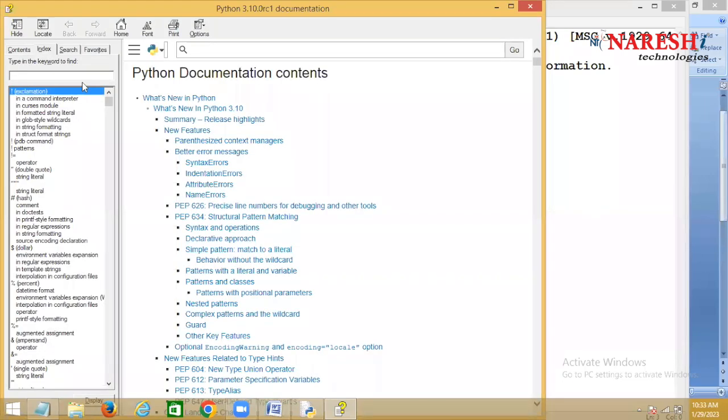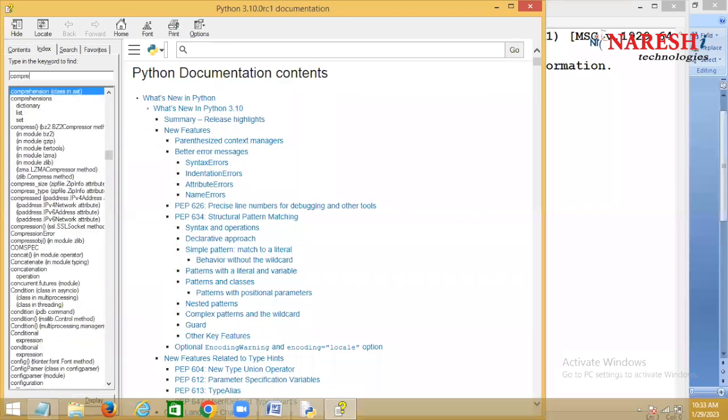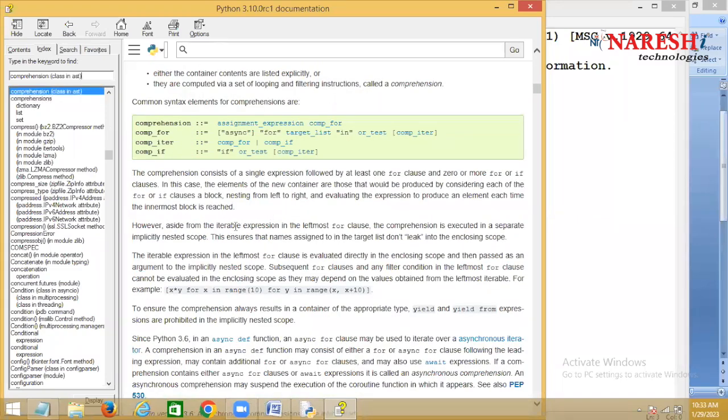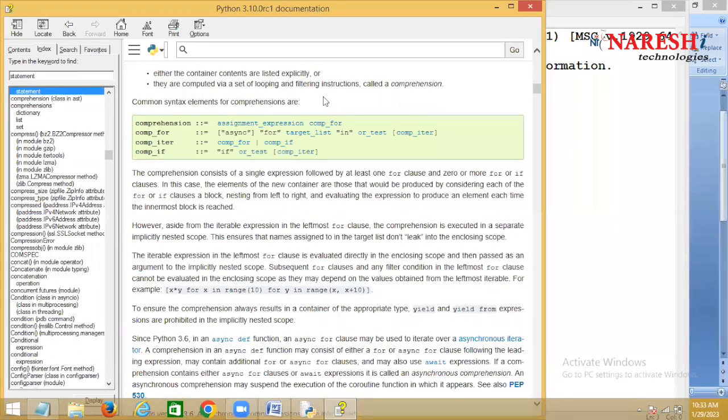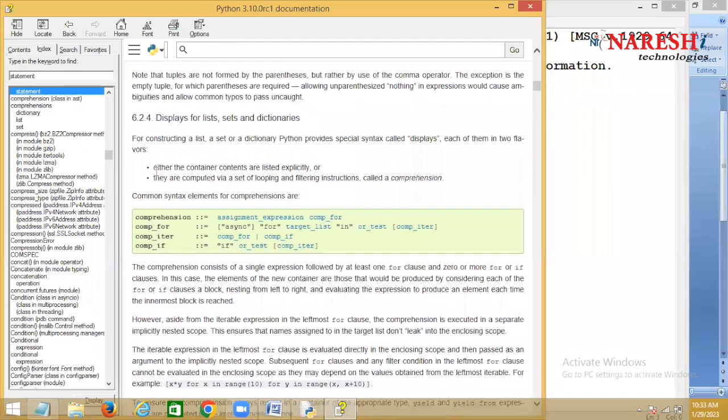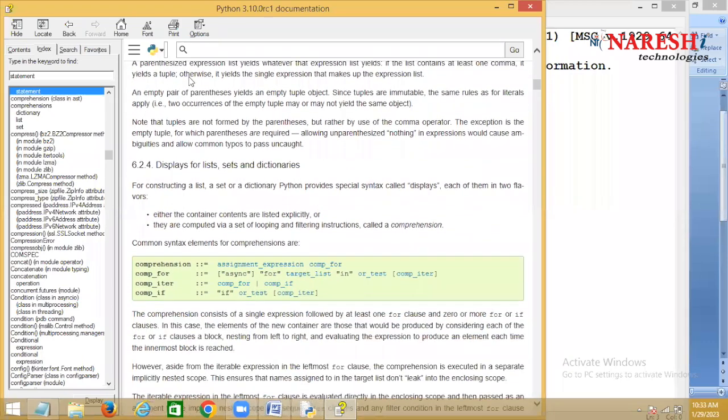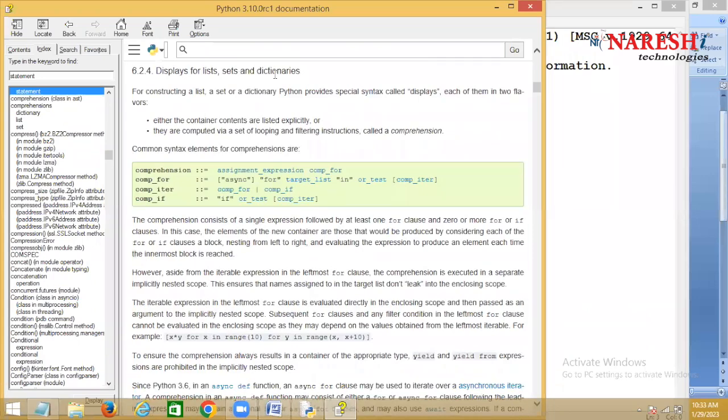Okay, now just see here, comprehensions. So you have comprehensions here. Now this is the Python official documentation. What is the topic now? Displays. For list, set, and dictionaries. For constructing a list, a set, or a dictionary, Python provides a special syntax called displays.